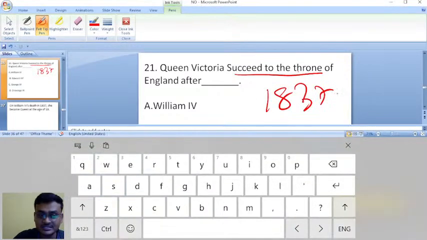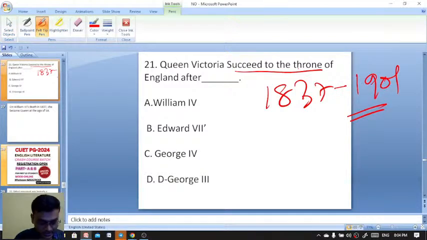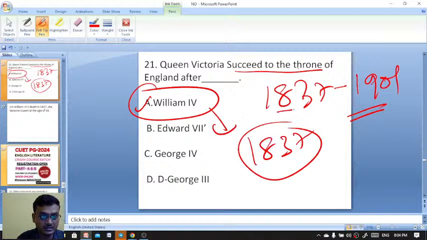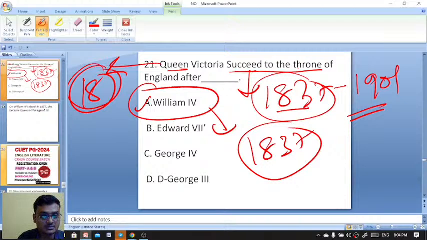So the Victorian period is from 1837 to 1901. William the Fourth died in 1837, and in that same year Queen Victoria, when she was only 18 years old, succeeded to the throne.